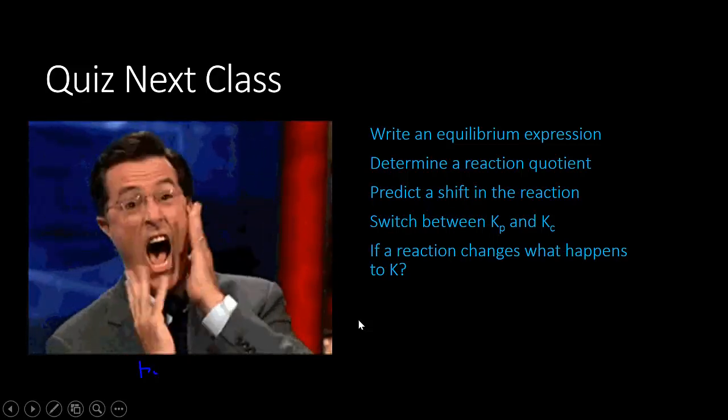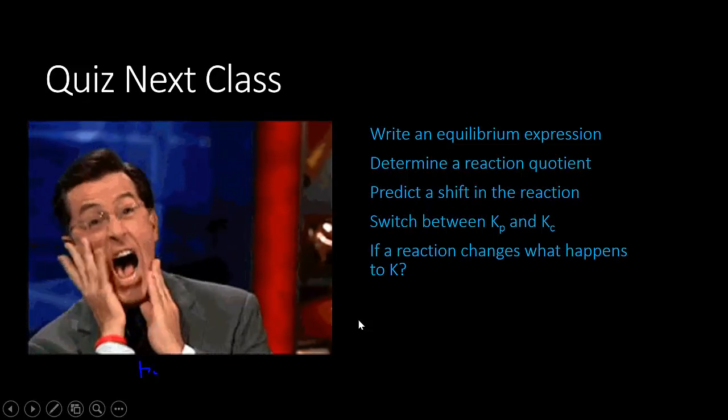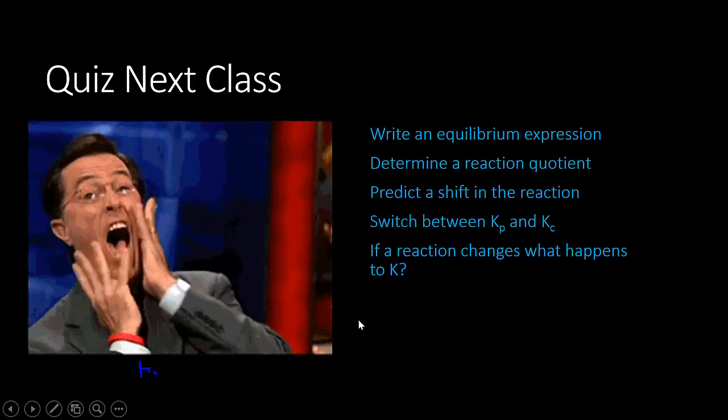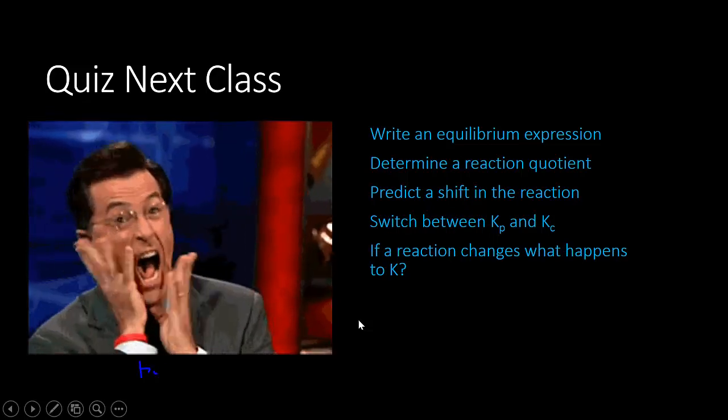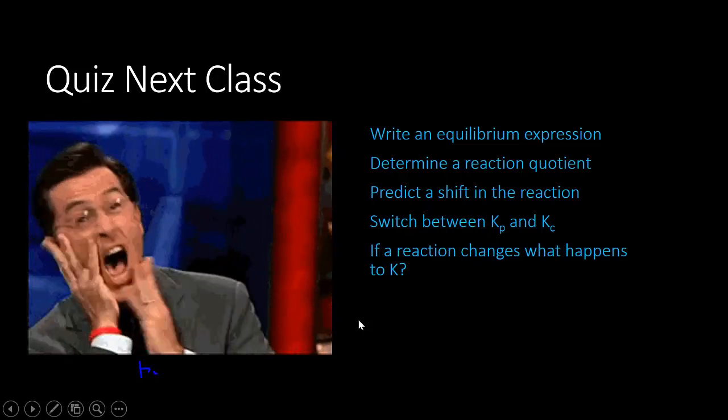And lastly, I will change something. I will provide some sort of stress, and you need to use LeChâtelier's principle to explain what happens in terms of collisions. Do I produce more reactants or products because of collisions in one direction or another?